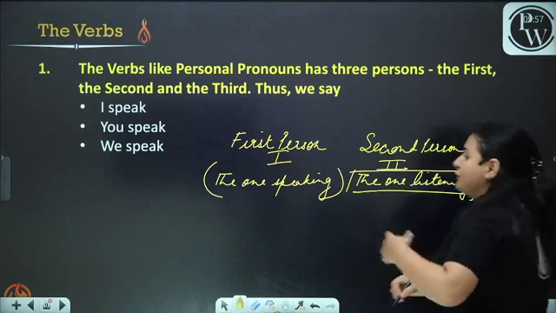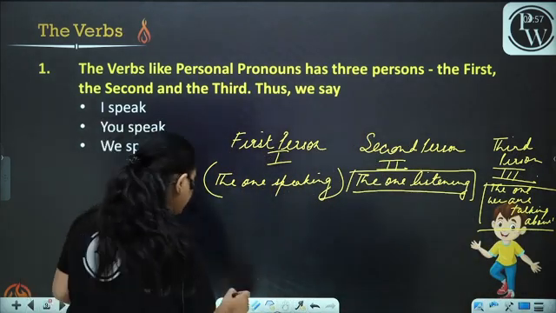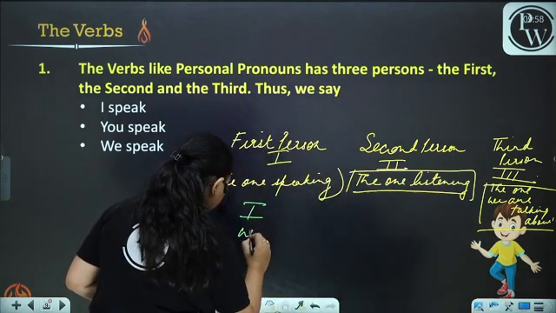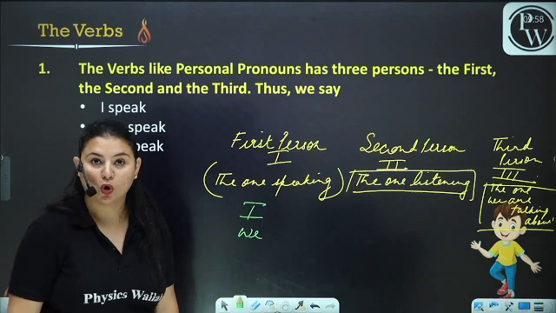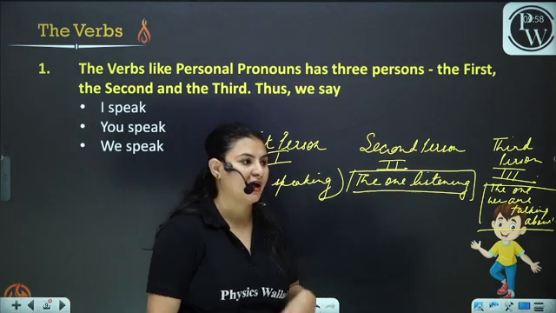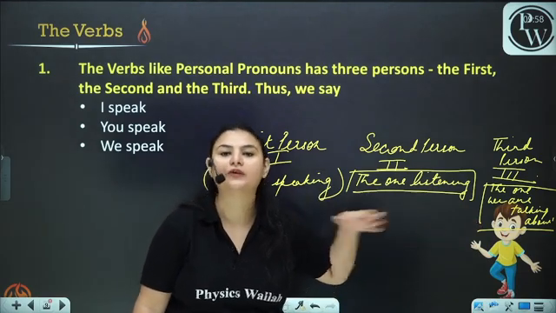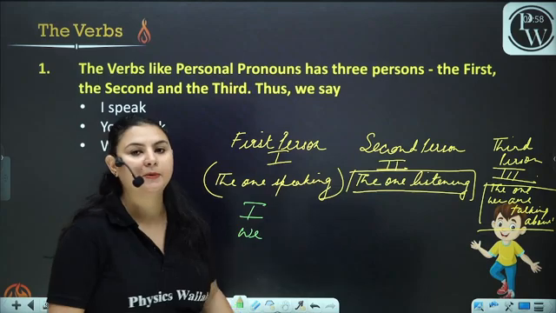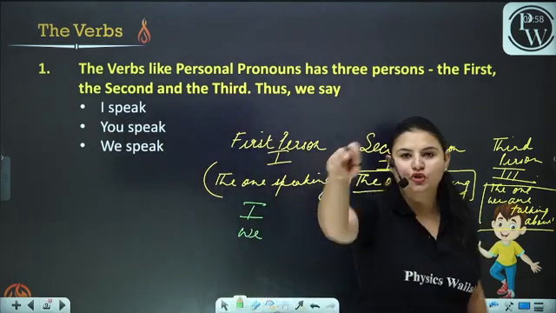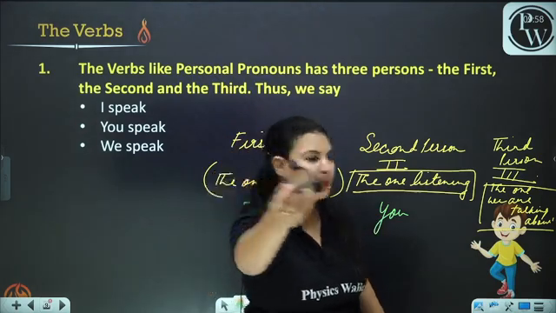The one we are talking about. What is the first person? The first person is I, we. Okay, I is also the first person, we is also the first person. If I have another teacher here and we both are talking, then we are talking. Now, the second person is the one hearing. It is you. You are hearing. Okay, you are the second person. I'm the first person, you're the second person.